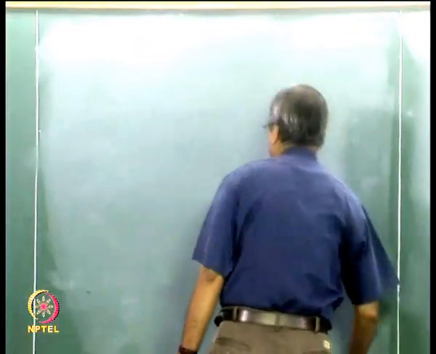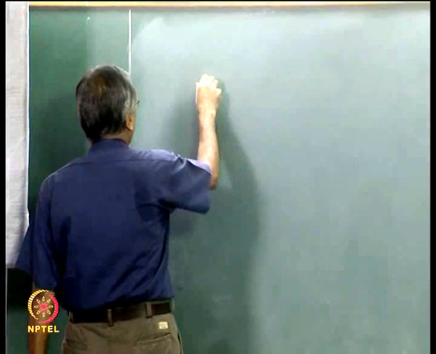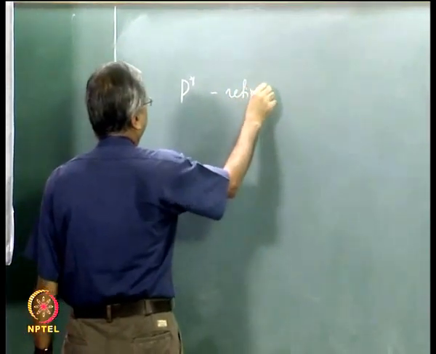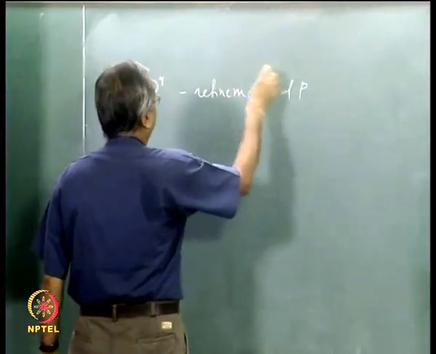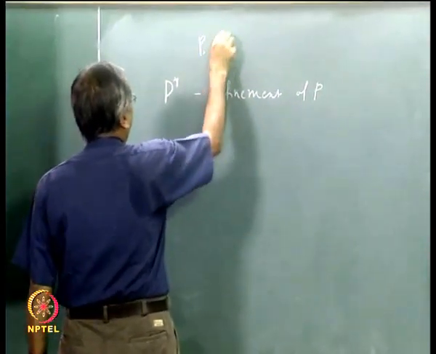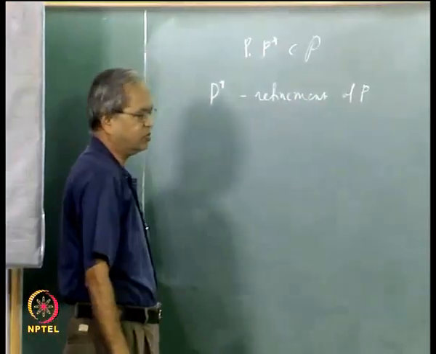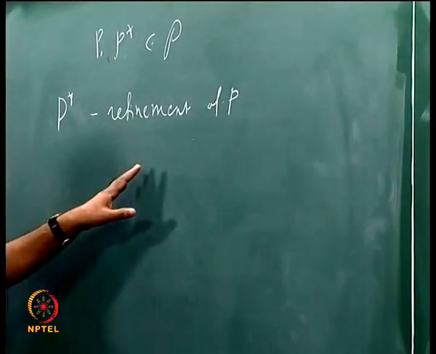So what we had seen was that suppose P star is a refinement of P. P and P star both are partitions, and that means P star contains all the points of P plus possibly a few more.